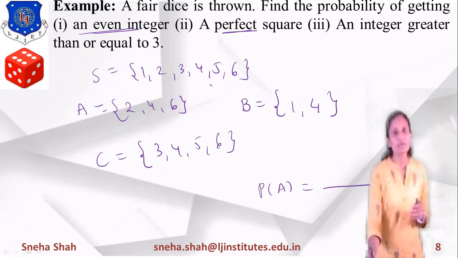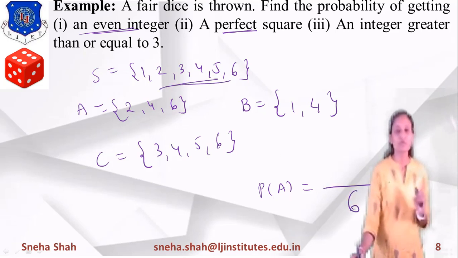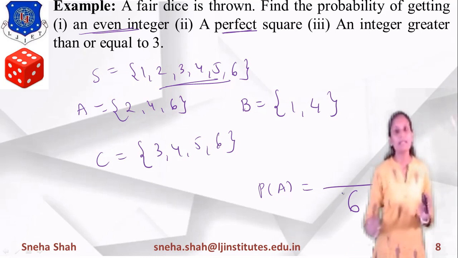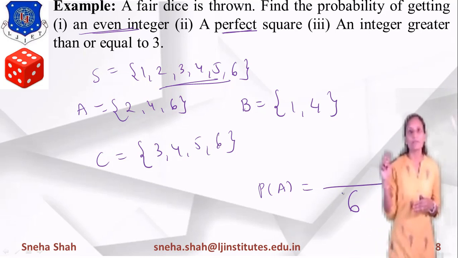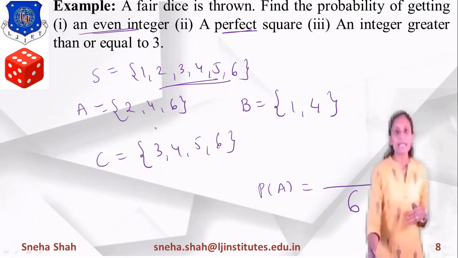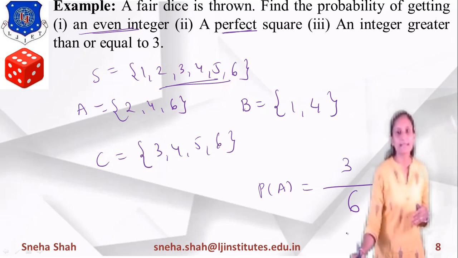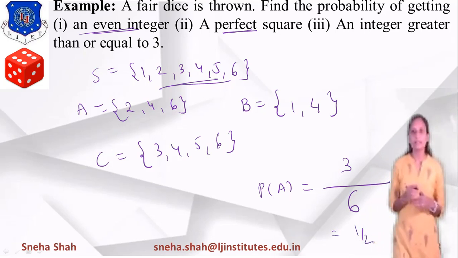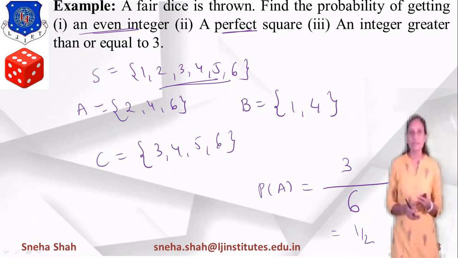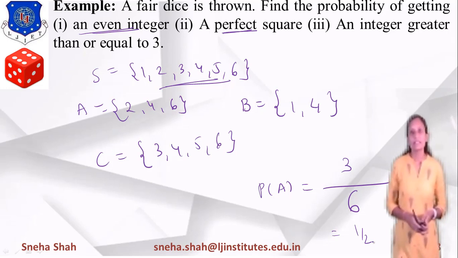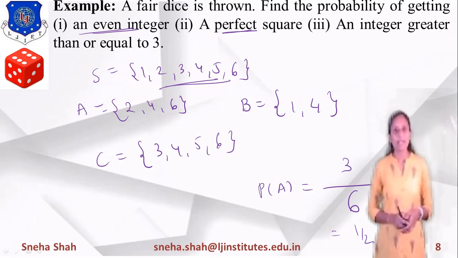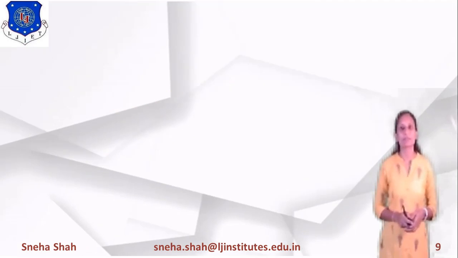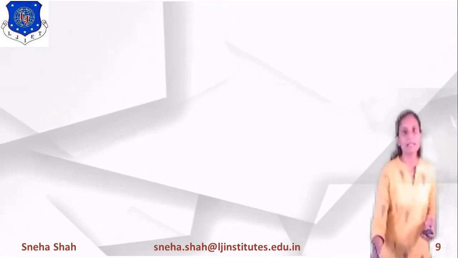How many total outcomes? 6 terms: 1, 2, 3, 4, 5, 6, right? From these 6 terms, how many terms are in the event A? In the event A there are 3 terms, right? So I write 3 by 6, and its answer is 1 by 2 after cancelling. This way we can find the probability of A. In the same way we can find the probability of B and the probability of C.